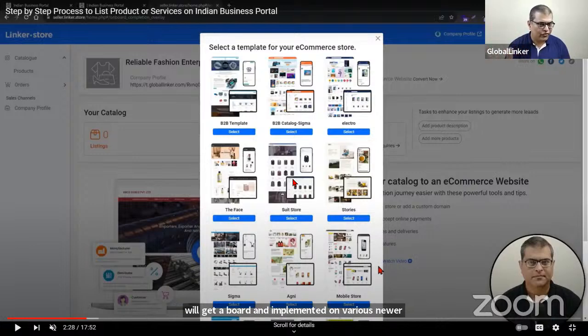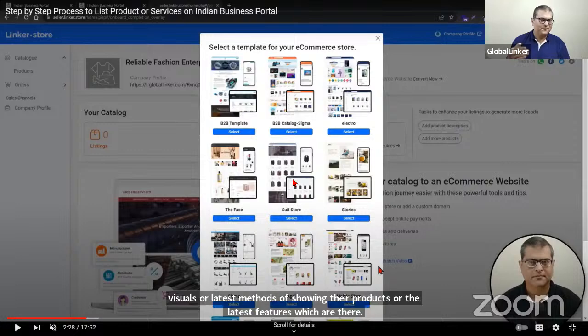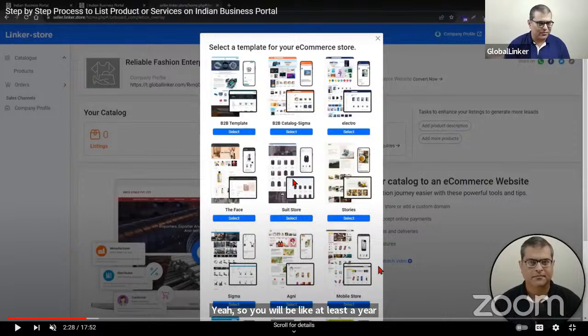So on 1st December 2024, your design theme may not be contemporary, or it may not have all the latest visuals, latest methods of showing the products, or latest features. You will be at least a year old. And that is where newer customers or newer generations coming in, who are very tech savvy and keep visiting so many websites and online stores, will feel that this looks like a fairly old store.